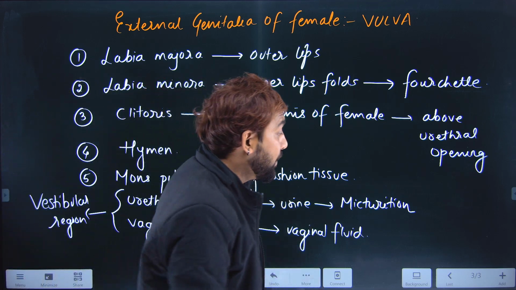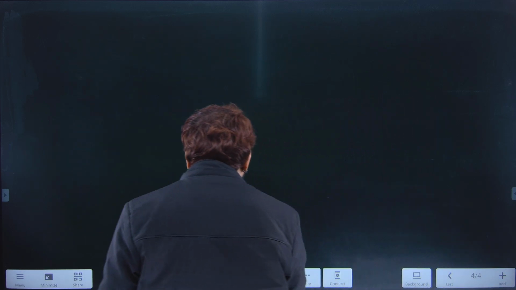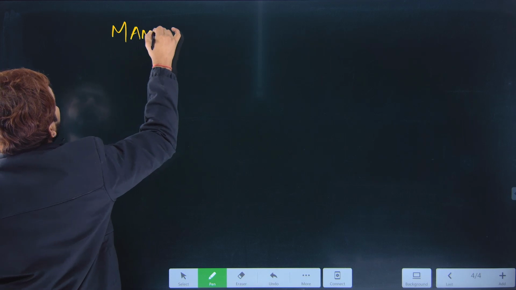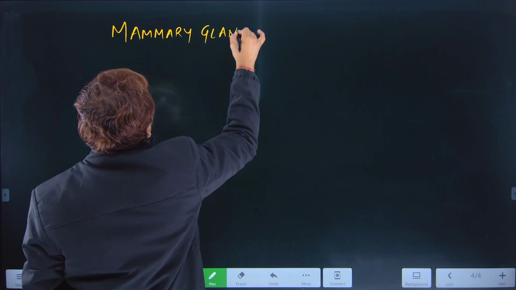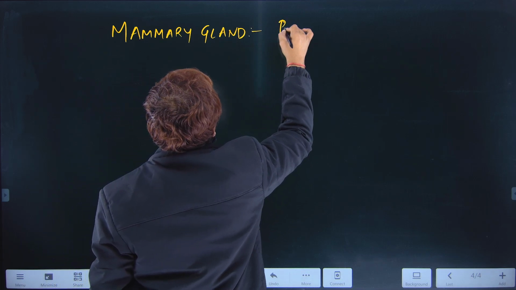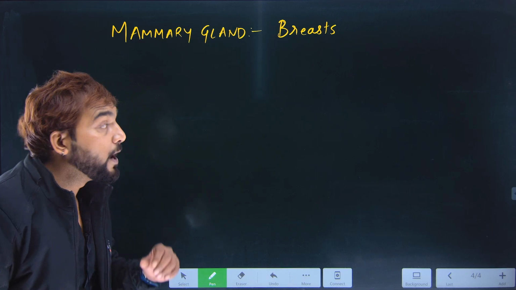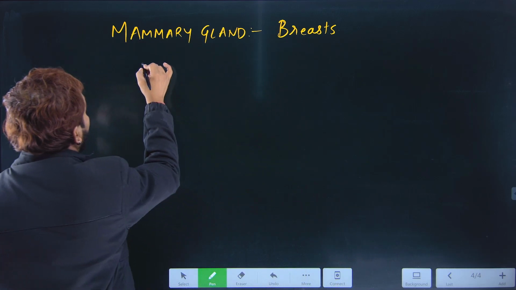Then you have the next structure after this as the mammary glands. Mammary glands. These mammary glands are commonly called the breast. These are called breast. Two in number, one in pair, and this particular breast will have a simple formula to memorize.